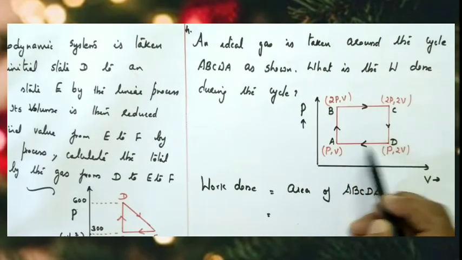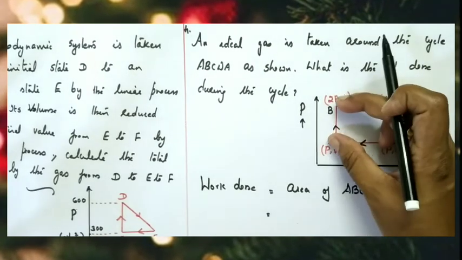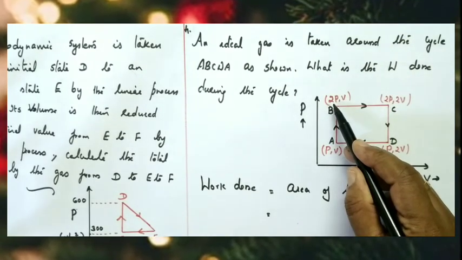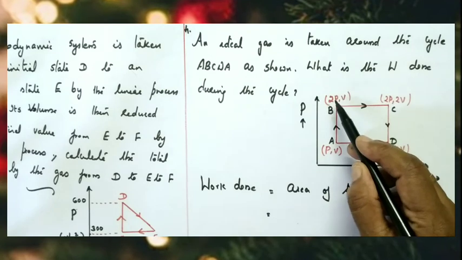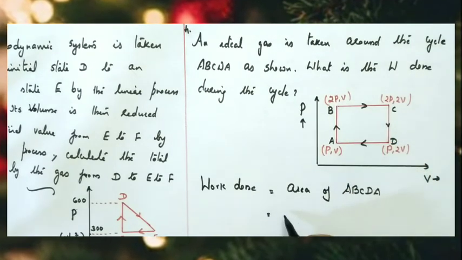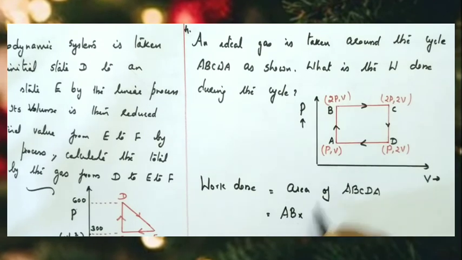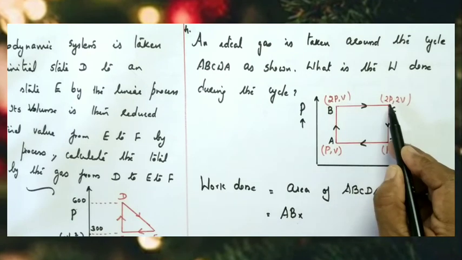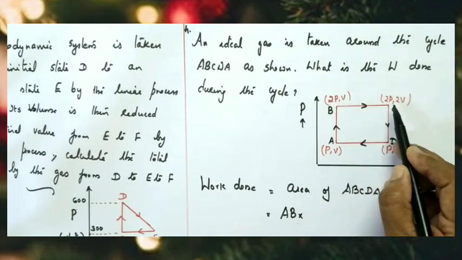So how will you find the total area? Here the distance AB, what is AB? Here it is pressure P, here it is 2P. So AB equals 2P minus P, which is P. Area is AB into BC. What is the length BC? Here 2P, here also 2P, but here volume V, here volume 2V.